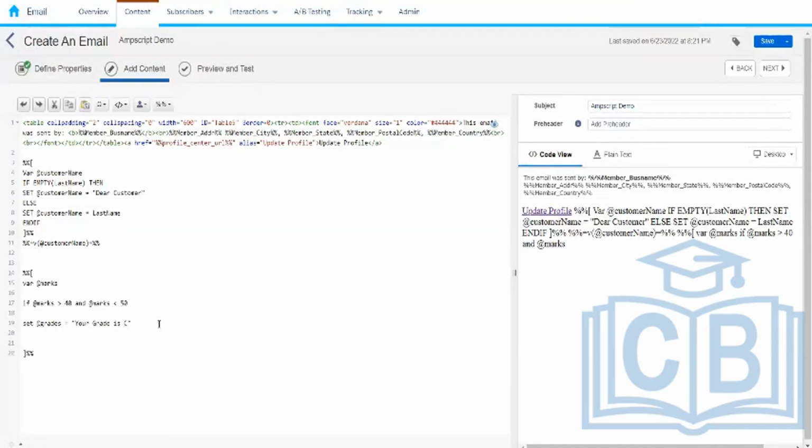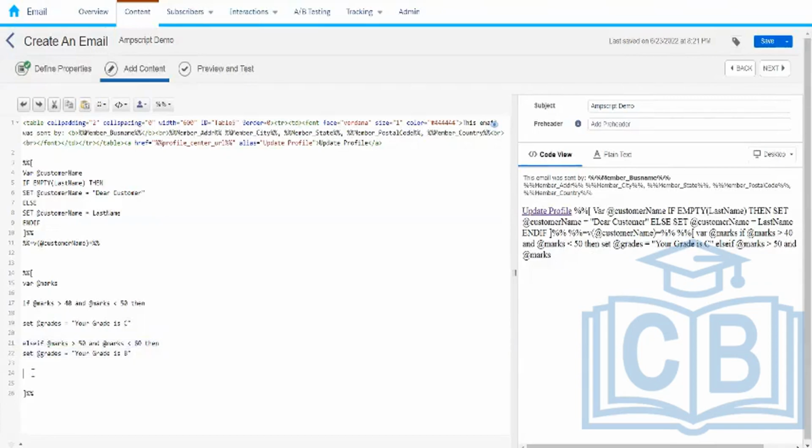And if marks is greater than 40 and less than 50, then we are going to say set grade, your grade is, let's say, D. And if it is more than 60, then we are going to say A. Let's look at this.